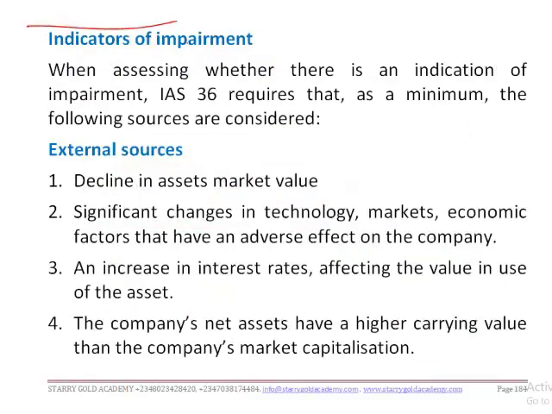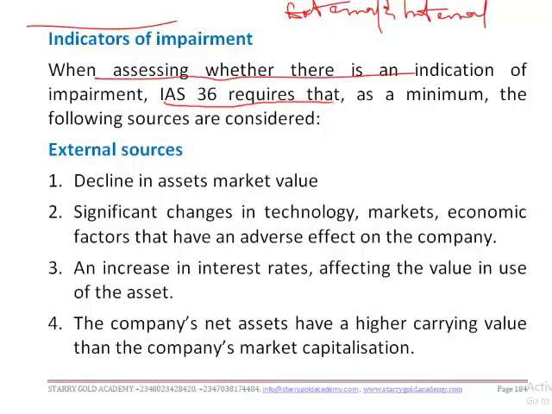Okay, so what are the indicators of impairment? We have two types of indicators of impairment: the external indicators and the internal indicators. So what are the external indicators? When assessing whether there is an indication of impairment, the standard requires that as a minimum the following external sources are considered.